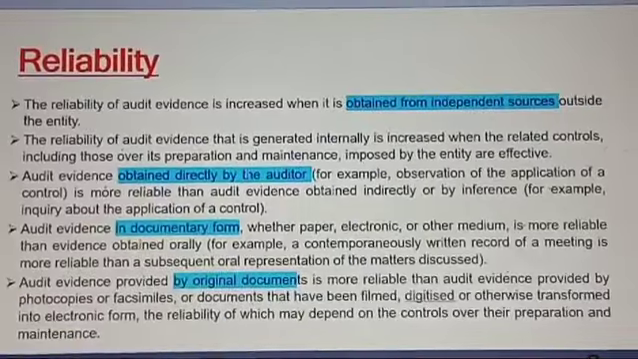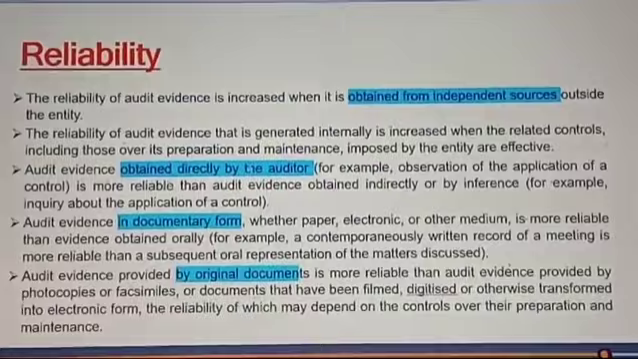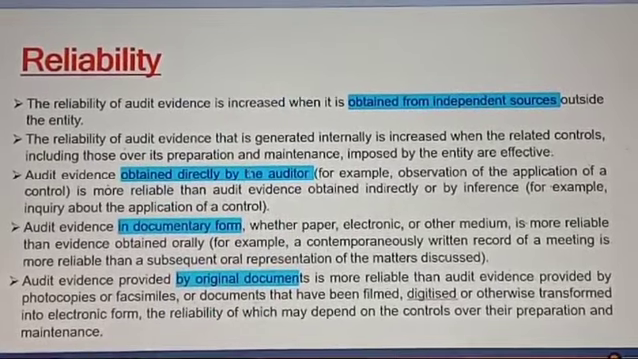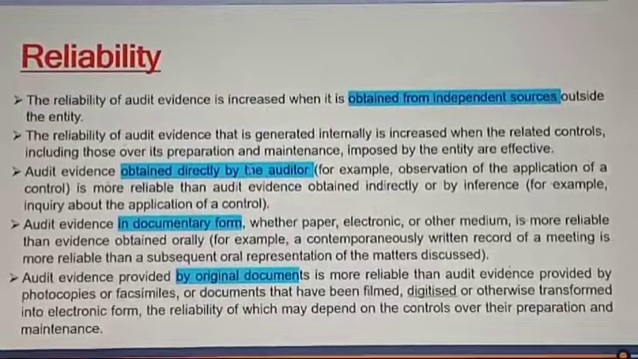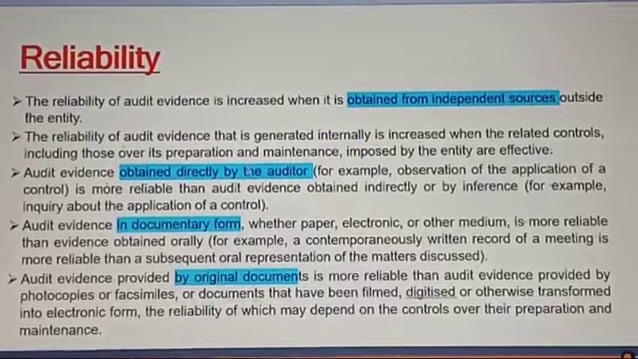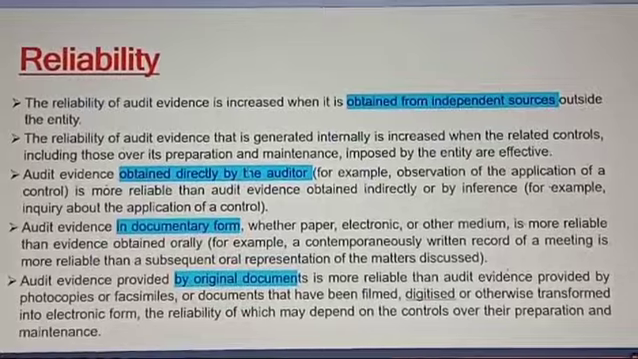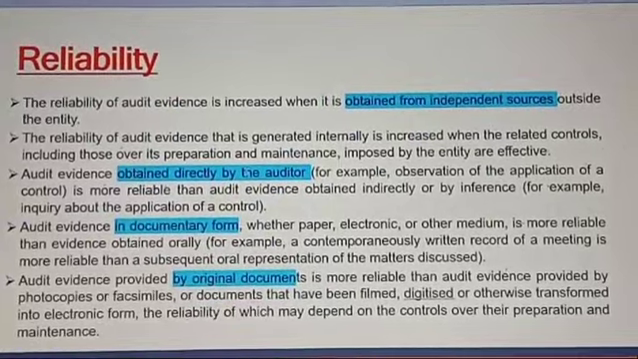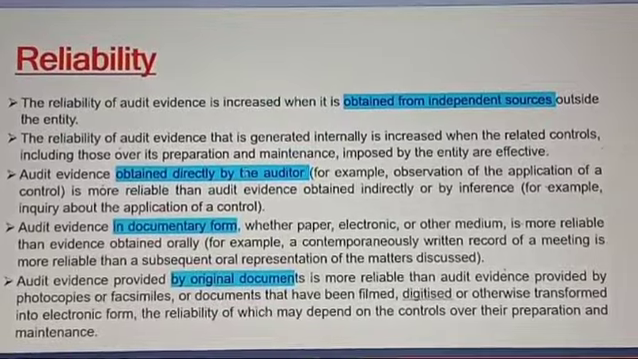For reliability, the reliability of audit evidence is increased when it is obtained from independent sources, outside the organization, like I just said, SA 505 external confirmation, that is an independent source. Next, the reliability of audit evidence that is generated internally is increased when the related controls over its preparation and maintenance imposed by the entity are effective. That means if we are using audit evidence that is internal, of the organization for whom we are doing the audit, that will be reliable only when that organization's internal controls are robust and operative.